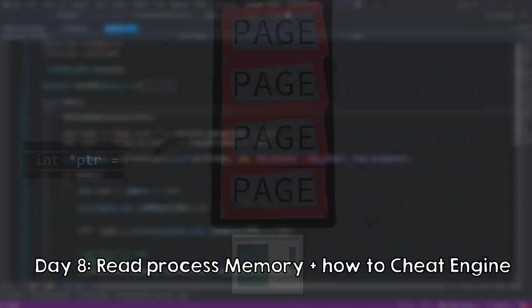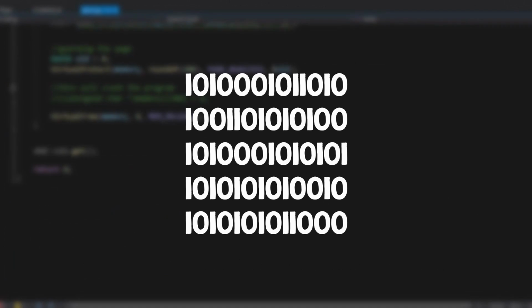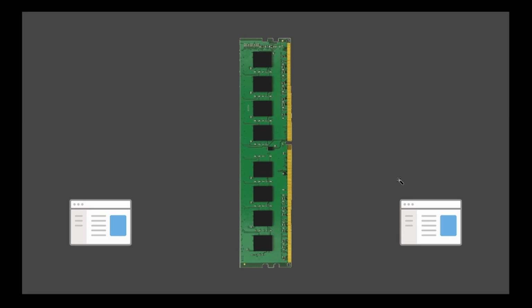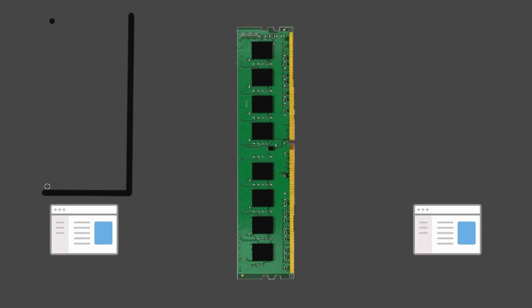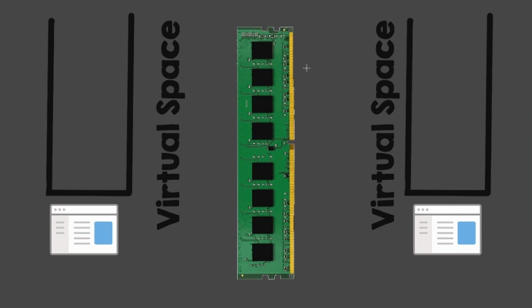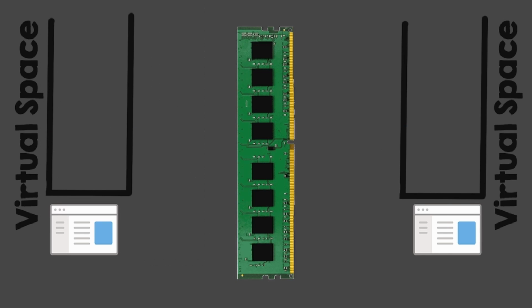Last video we talked about allocating memory and pages. Let's use this knowledge today to read and write another process's memory and even take a look at how to implement something like cheat engine. So, as I explained last time, each process has a page table associated that tells the CPU how to dereference pointers. Now each process has its own unique mapping. This is also called virtual space.